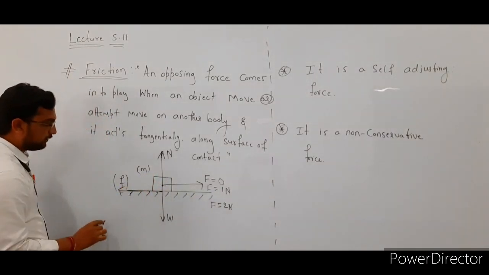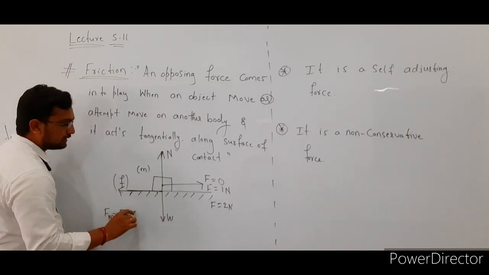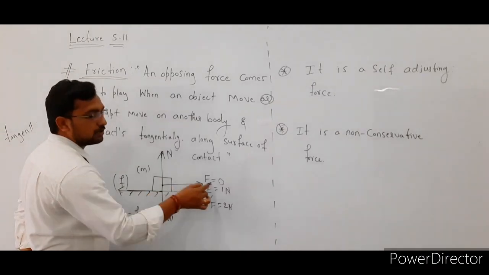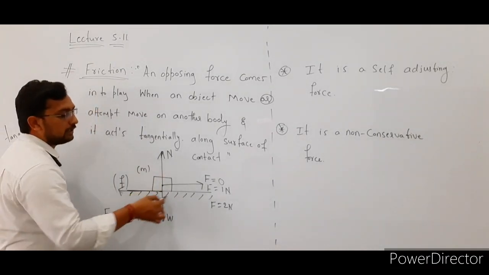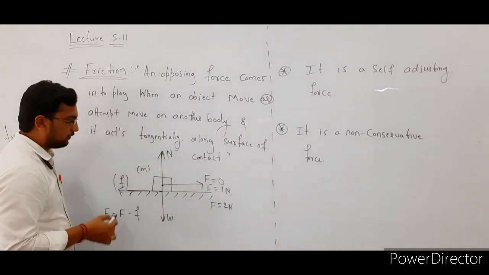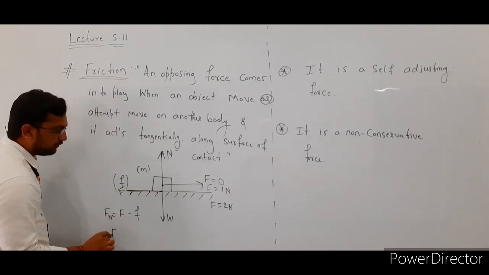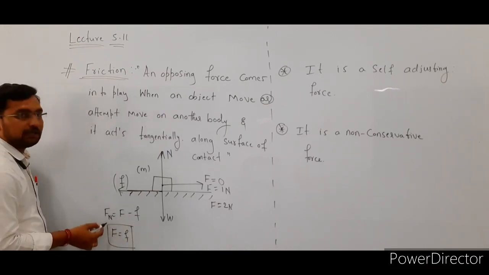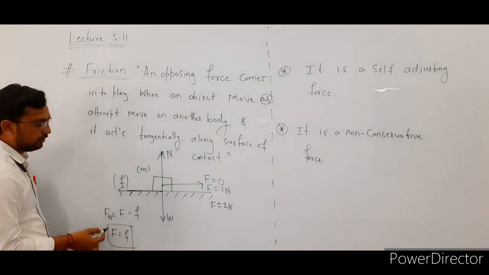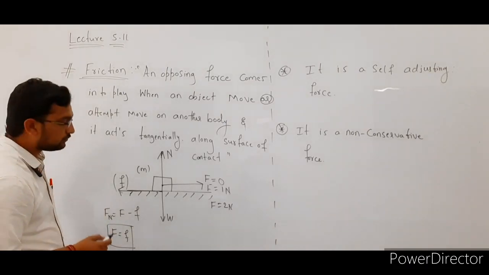So the net force acting on this system is equal to the force minus the friction force. Here this is the direction of the force, and this is the direction of the friction. In this case, the net force acting on the system is 0. If the net force acting on the system is 0, then the applied force is equal to the frictional force. Okay, see here.